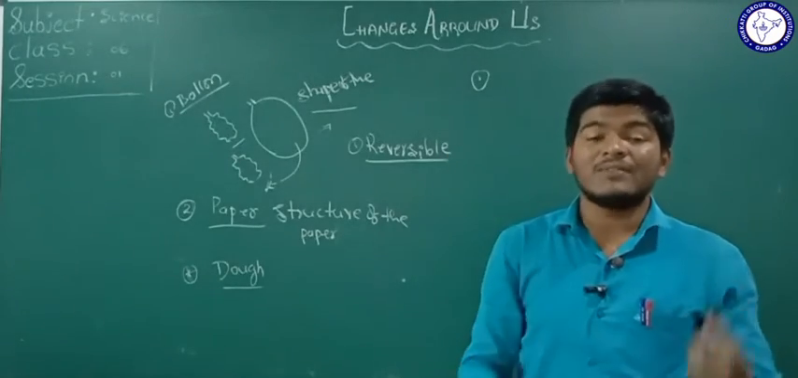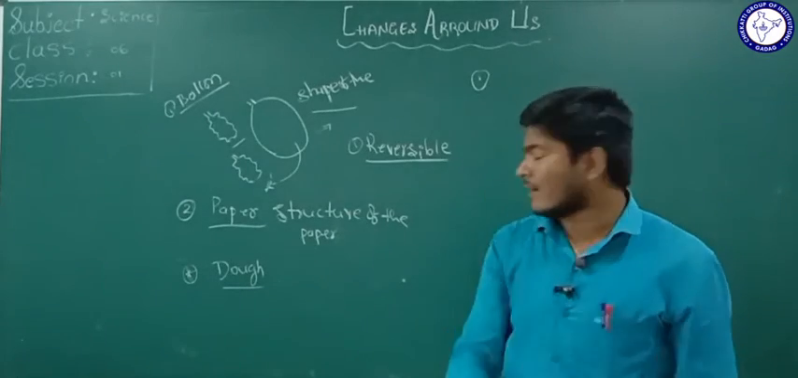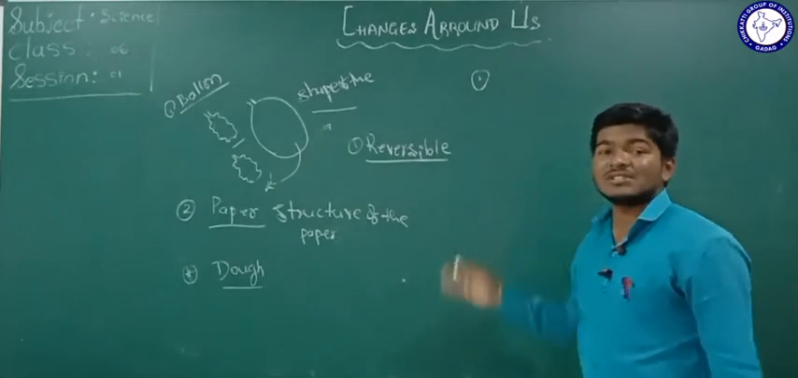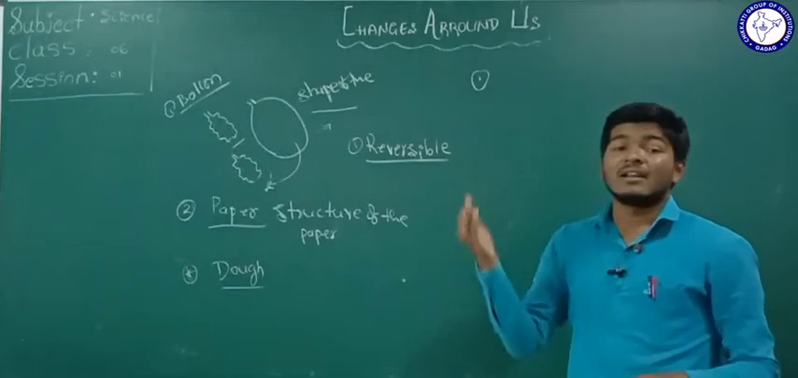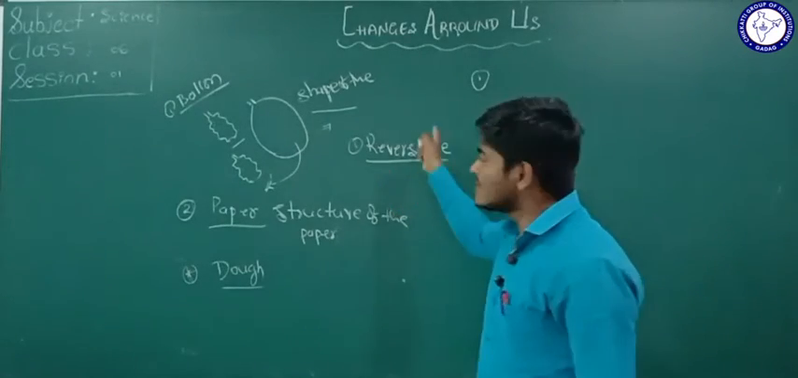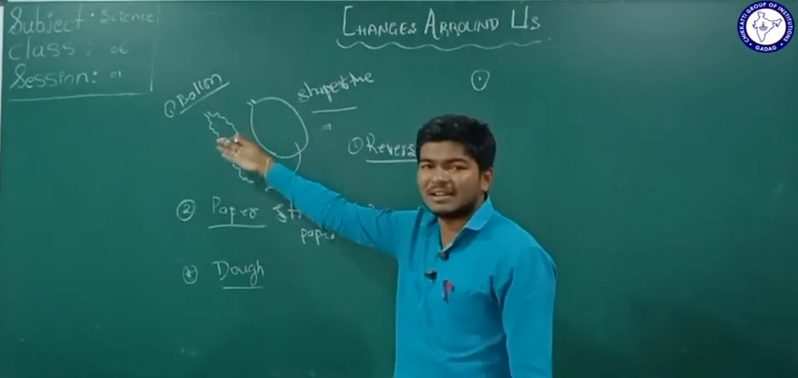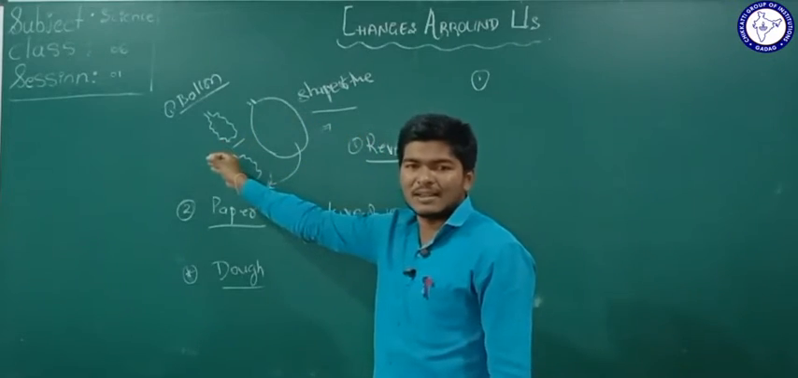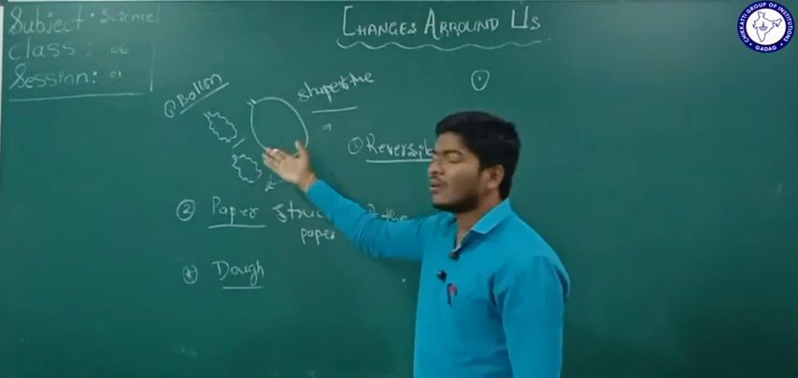After the roti is baked, is it possible to convert that baked roti back into dough? No. The changes which happen in these second examples are not reversible. We can't get the same materials back. For example, in the first condition, in the first example, we easily get the balloon back, isn't it? The balloon will be blown, the air will be removed, and we get the balloon as usual.